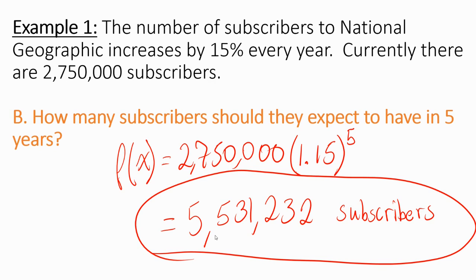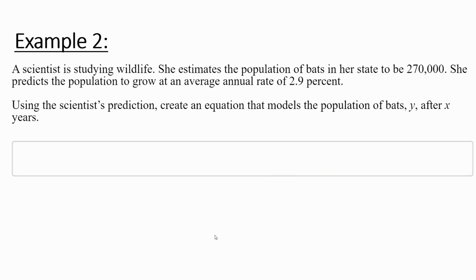Awesome. Okay, let's look at one more example. Let's go back to that snail example from the under course exam. So we're starting with 270,000. And our average rate is 2.9%. Now this time it doesn't say use f of x. It says write an equation that models the population of bats y after x years. Remember, y and f of x are the same thing, so we're just going to have y out front.